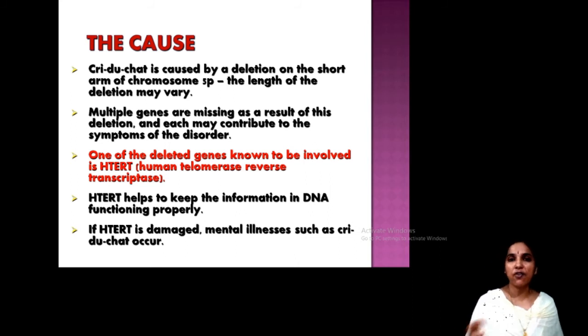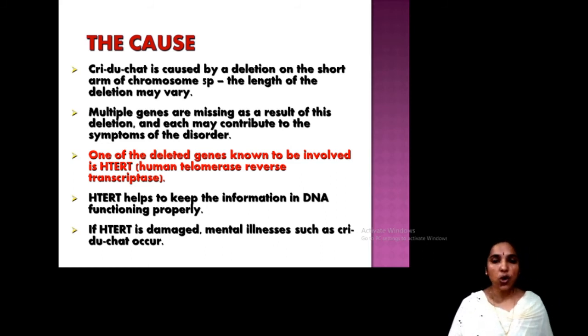Once more, explaining chromosome 5p: how it is causing this, and what genes are lost. When 5p is deleted, an important gene, namely HTERT, human telomerase reverse transcriptase, is lost, because this gene is very important. It keeps the information in DNA functioning properly. When it is damaged, mental illness occurs. Mental disorder occurs when this gene HTERT is lost, which happens when a portion of 5p is lost.